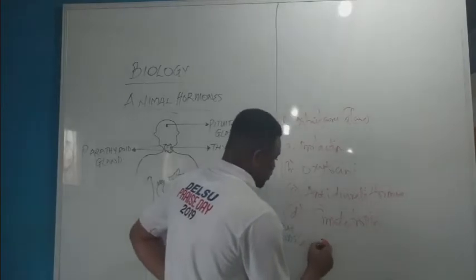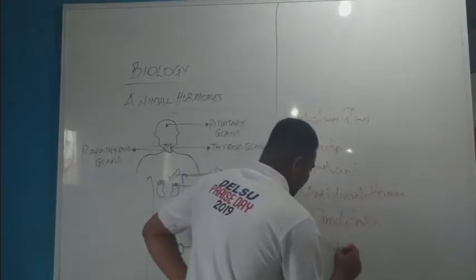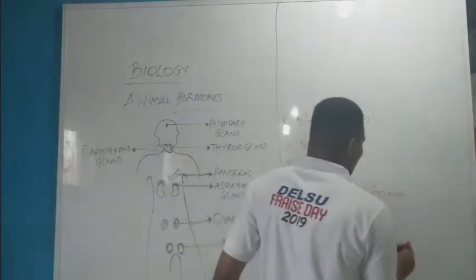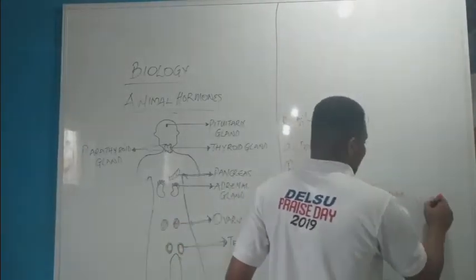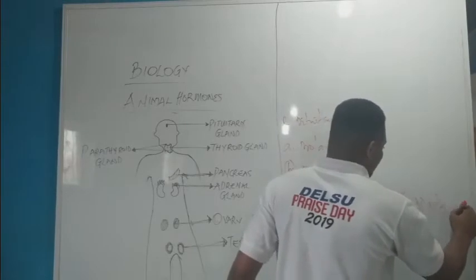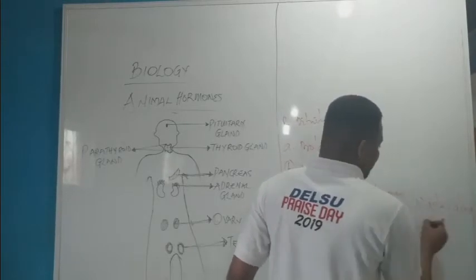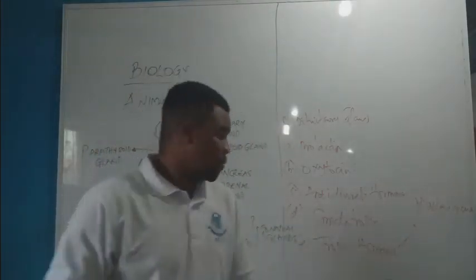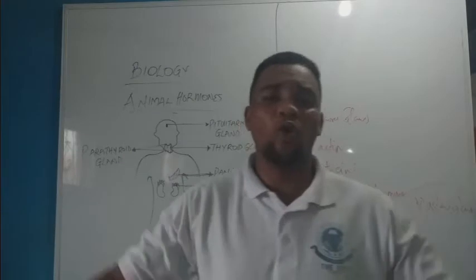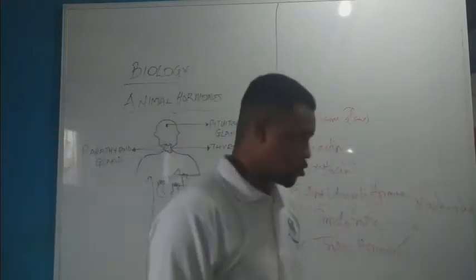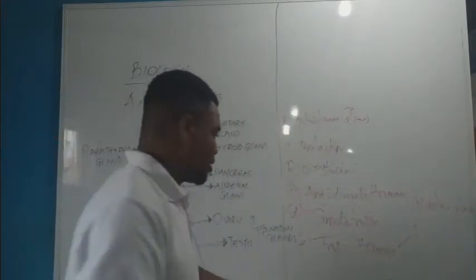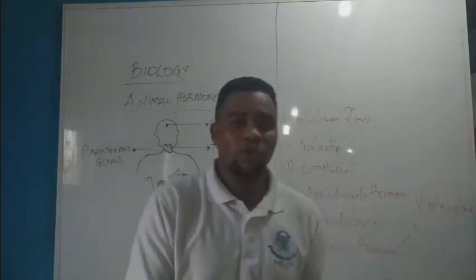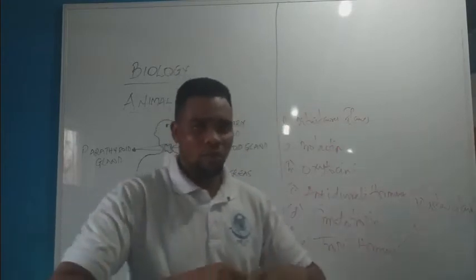The fifth one is known as what? The tropic hormone. Now, this hormone is called the master gland. Because of this hormone, pituitary gland is referred to as what? The master gland. Now, what is the function of this master gland? The master gland functions in the way that it controls all hormones within the body. The tropic hormone makes pituitary the master gland of the body.